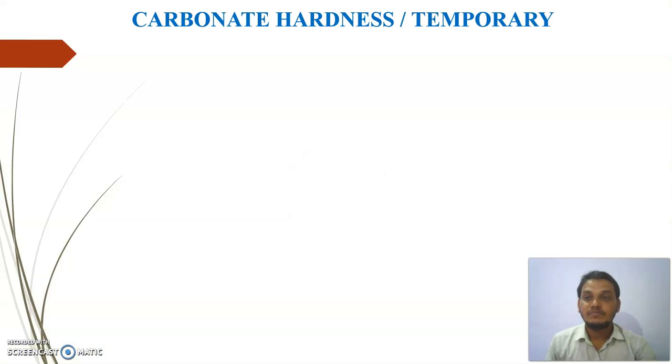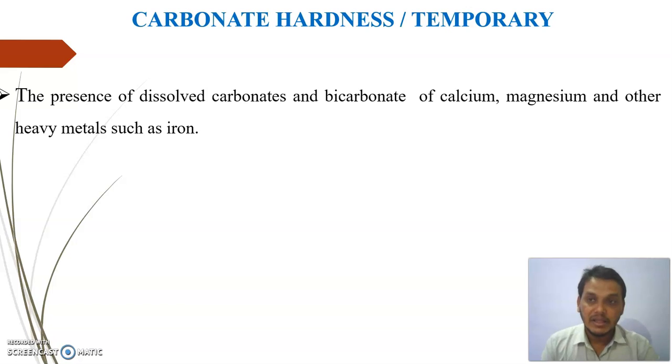Now let's see what is exactly meant by carbonate hardness and why it is called temporary hardness. Carbonate hardness is a characteristic of water and it is due to the presence of dissolved carbonate and bicarbonate salts of calcium, magnesium and other heavy metal ions such as iron. This type of hardness can be easily removed by boiling. That's why it is called